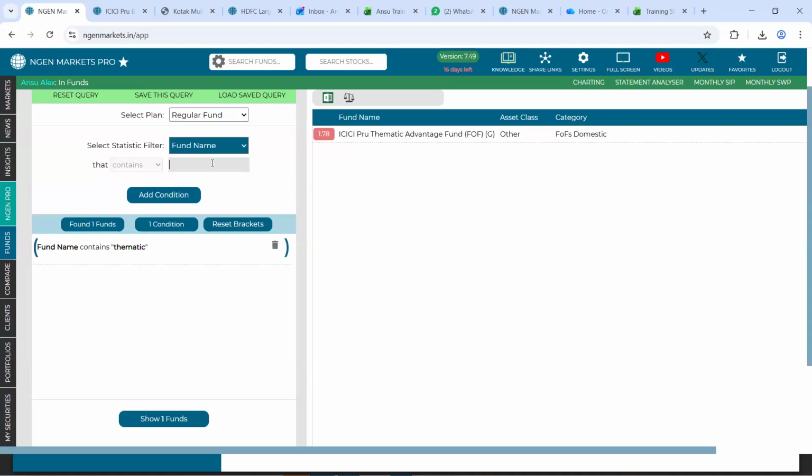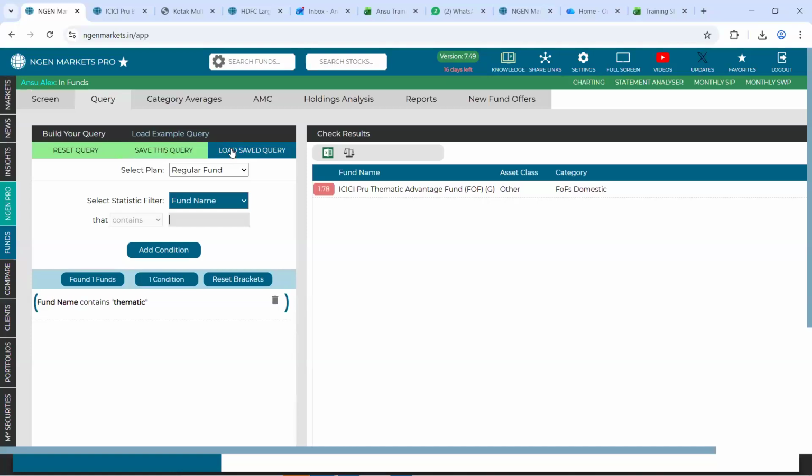And in a similar way, if you search for any other fund from the sectoral category, be it manufacturing or infrastructure, you can do it, or rather save this query on your end, and then you have the option to load this saved query. So rather than selecting it out of the screener section, you can make use of our query tab.